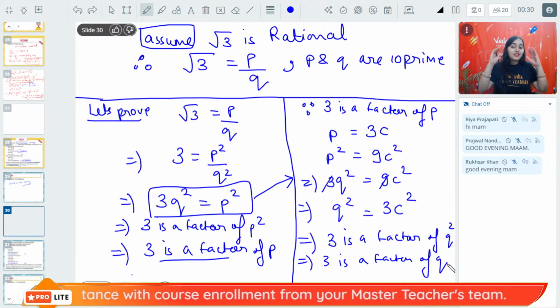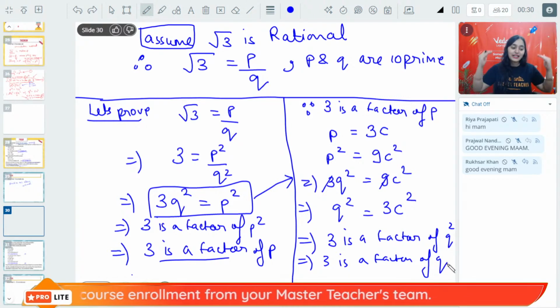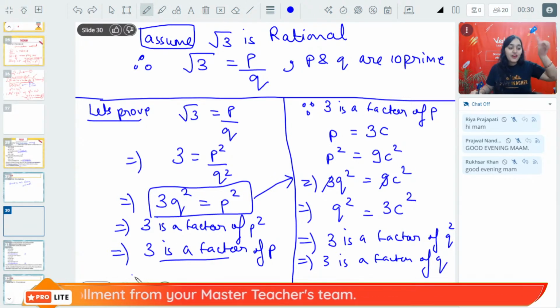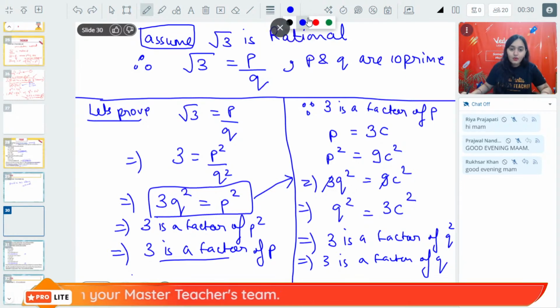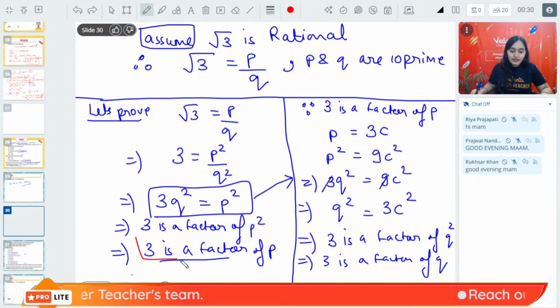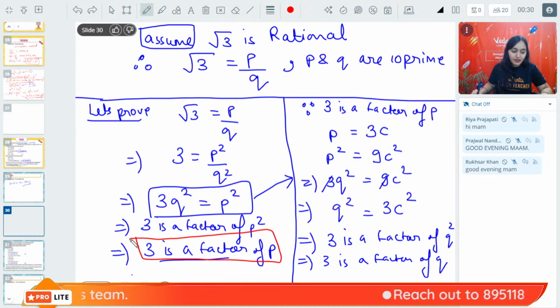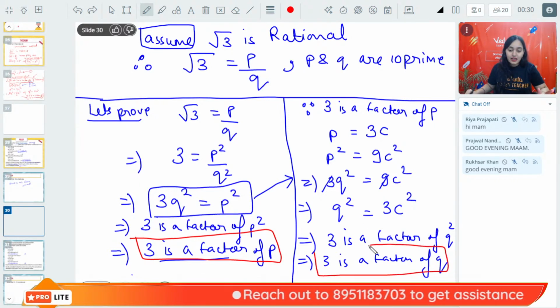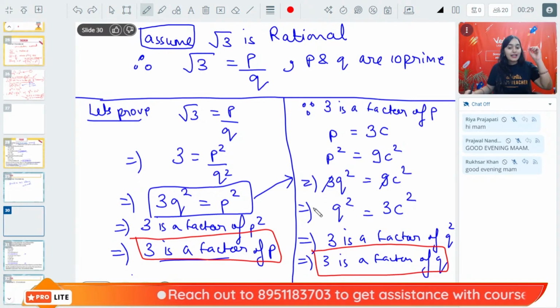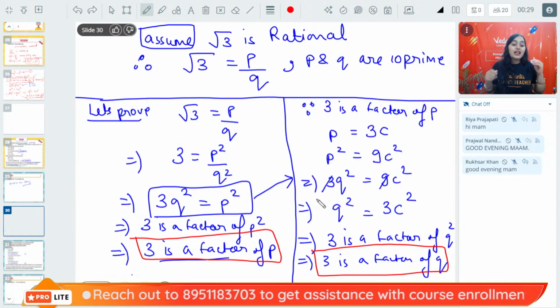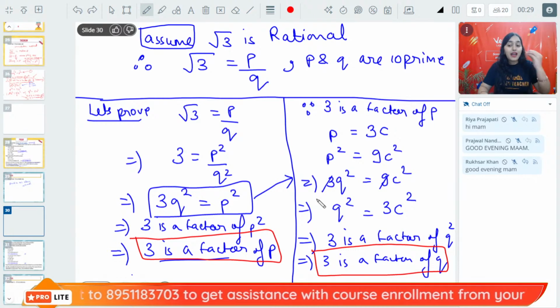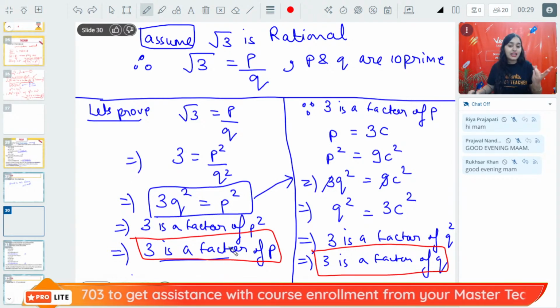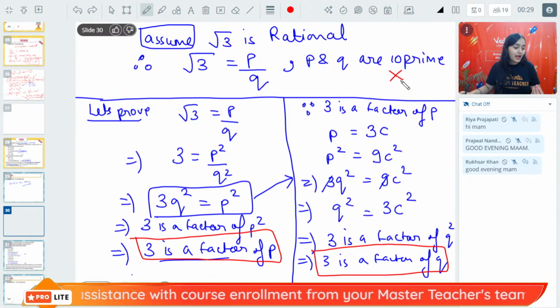Understood? Look, I have simplified it. I have completely simplified it. First, we are proving. What are we proving? 3 is a factor of P. Then we are proving 3 is a factor of Q. And hence we can say that since P and Q are having common factor 3, they are not co-prime.